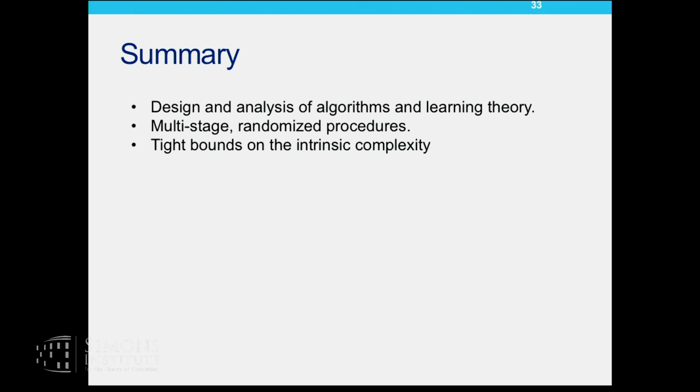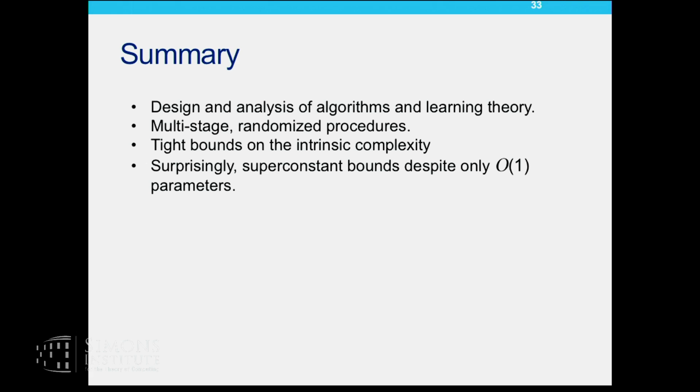So we also nail down the intrinsic complexity of these algorithms by providing both upper and lower bounds on the pseudo-dimension of these classes. And what is surprising, as was pointed out in the previous talk, is that these are tight bounds which are super constant, despite the fact that the algorithm classes themselves have only constantly many parameters.